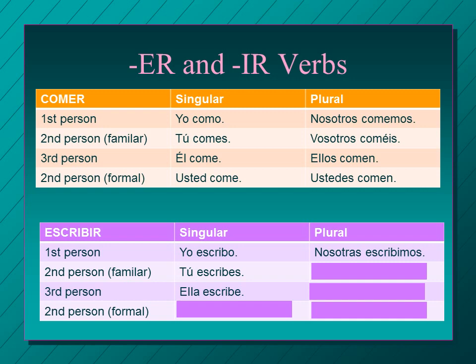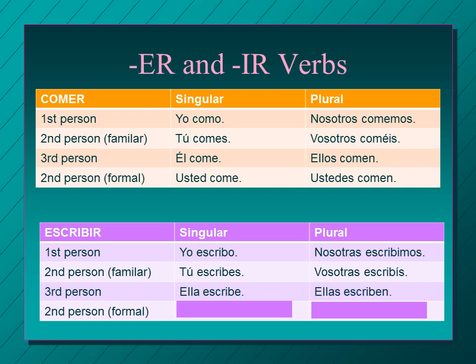ER verbs, it's emos. IR verbs, it's imos. Nosotras escribimos. All right, the vosotros. Vosotros escribís. Make sure you're hitting that accent on the last syllable. You can see there's an accent over the last I. Vosotras escribís.